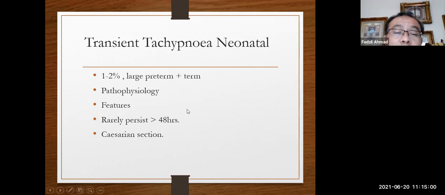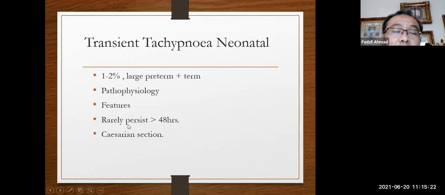But one thing about TTN, it rarely persists more than 48 hours. Usually after 40 hours, in the majority, almost all babies, the lung will dry out, meaning the body absorbs the residual fluid from the lung.